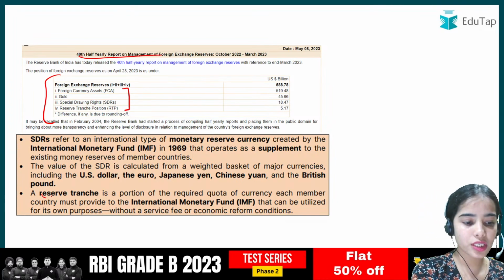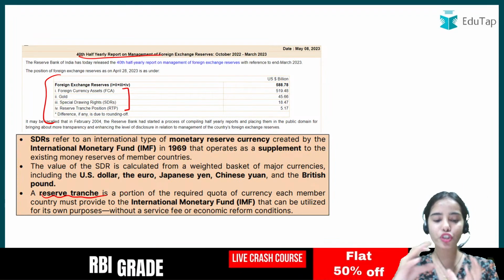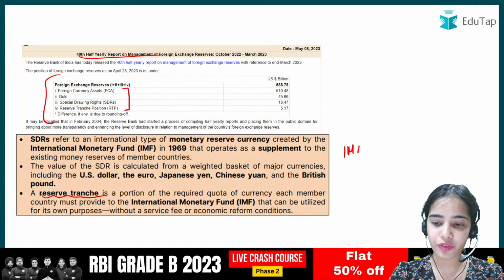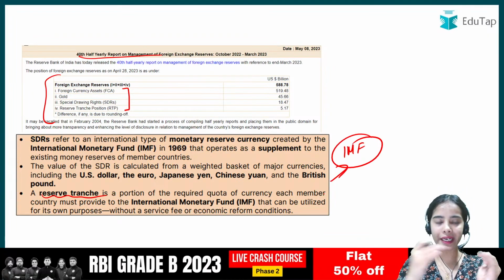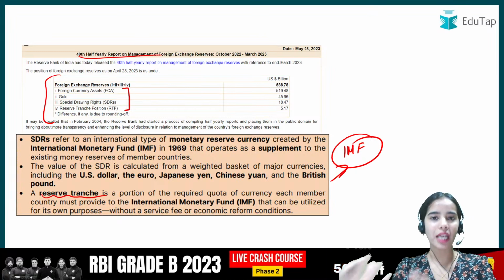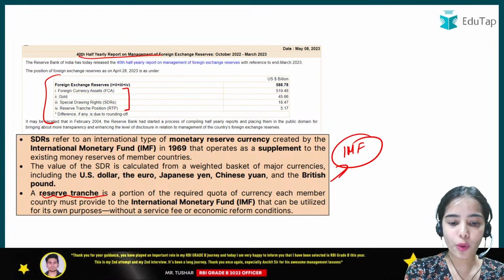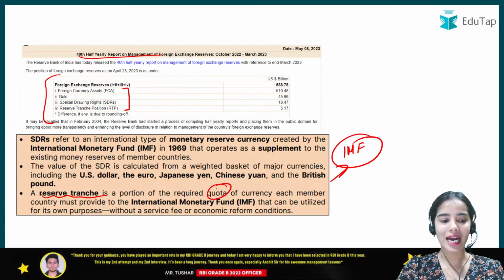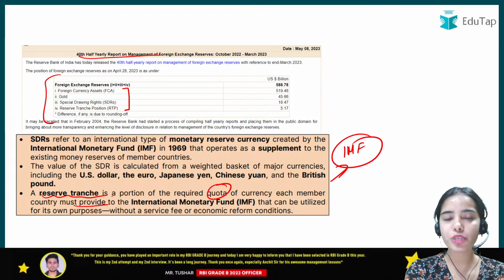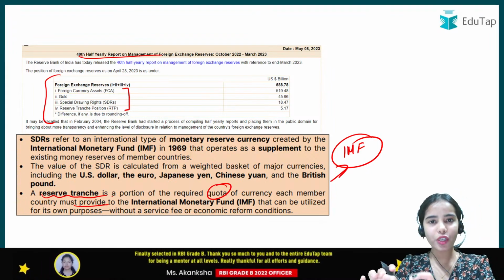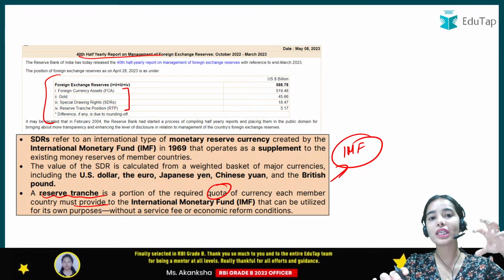Reserve tranche position is a portion of the quota in the IMF. All the countries are providing some money to the IMF. Out of that quota of currency that each member country must provide to the IMF, a portion is reserved for the particular country.